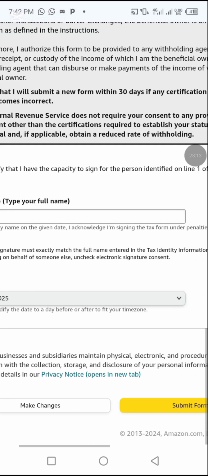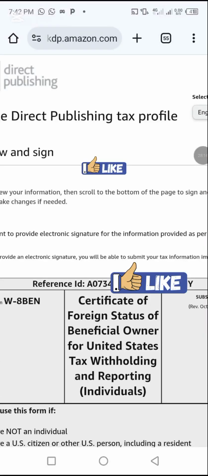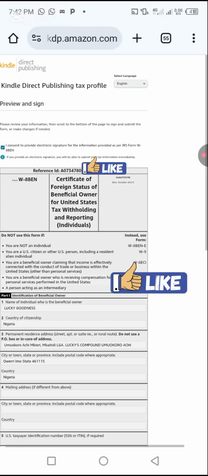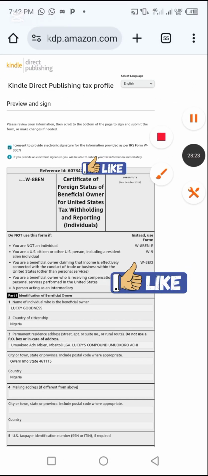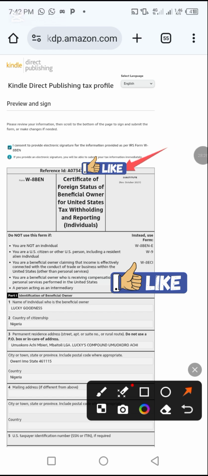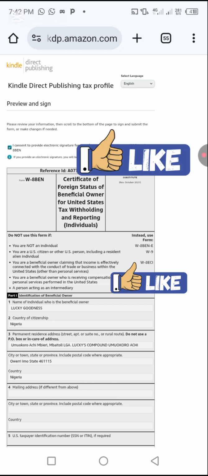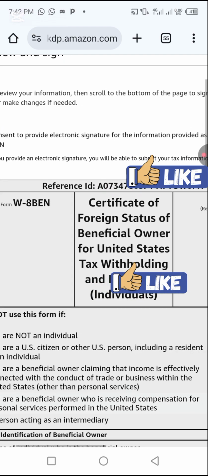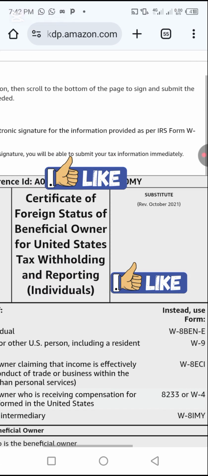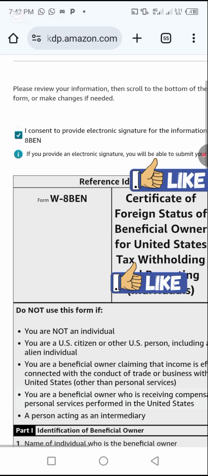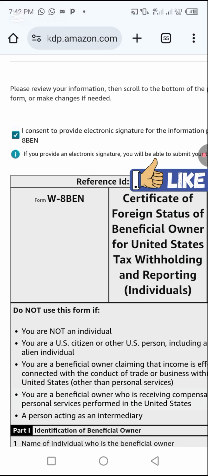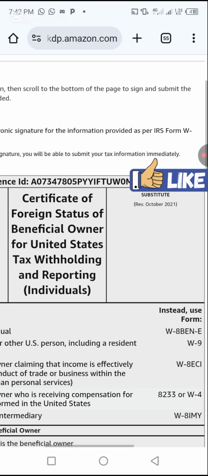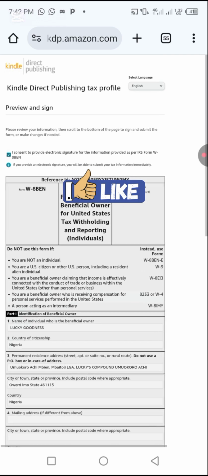Right. After submitting my name, it brought me down to this page. This is my reference ID. Right. There's a certificate of foreign status of beneficial owner for United States tax withholding and reporting for individuals. Here it said, I consent to provide electronic signature for the information provided as per the IRS form. If you provide an electronic signature, you will be able to submit your tax information immediately. Alright.